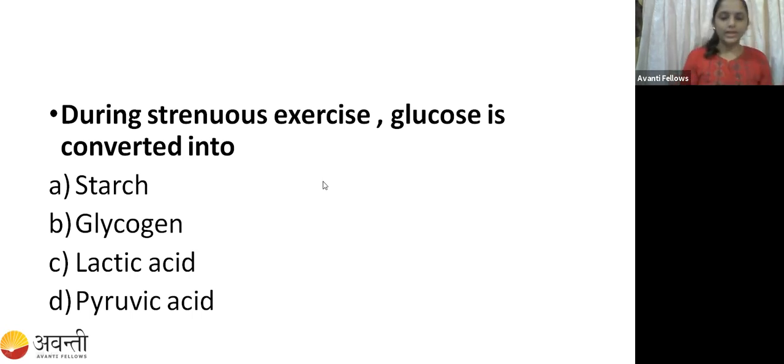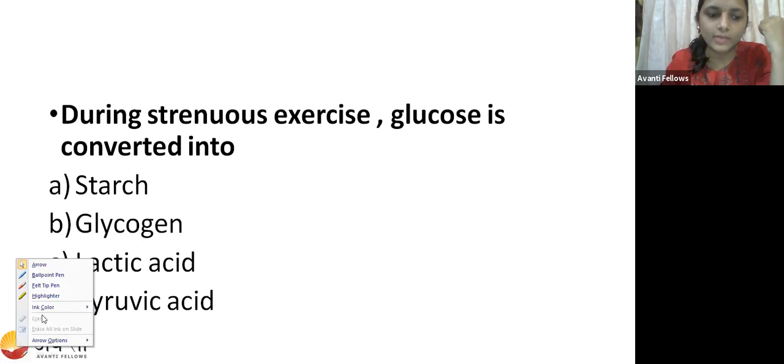Okay, guys. Here, they are given that whenever we are doing strenuous exercise, the glucose is converted into lactic acid, that is in the anaerobic condition, right? During the anaerobic condition, glucose is converted into lactic acid. Can anyone tell me what will happen during the oxygenic condition?